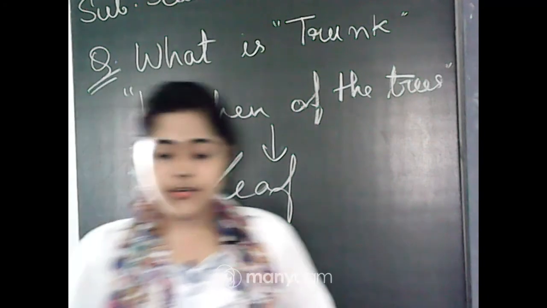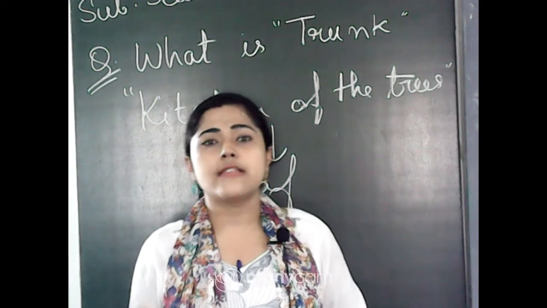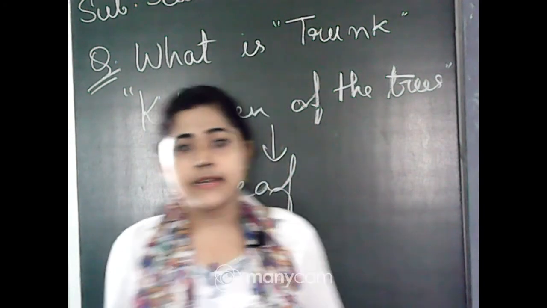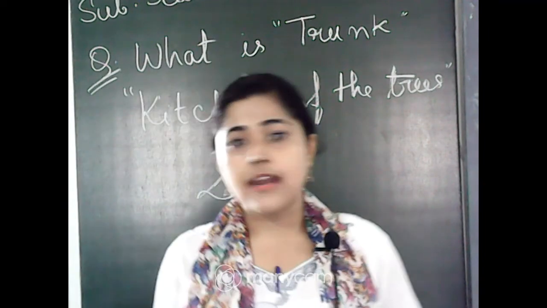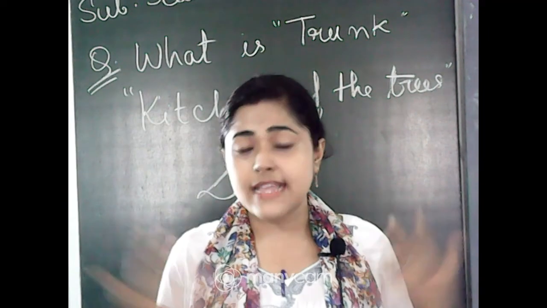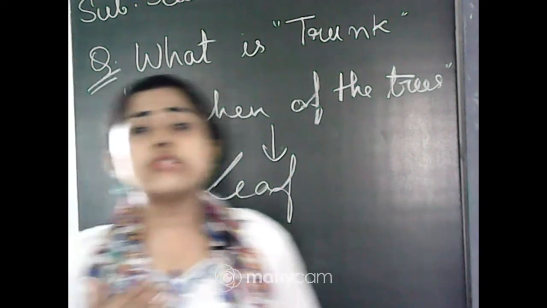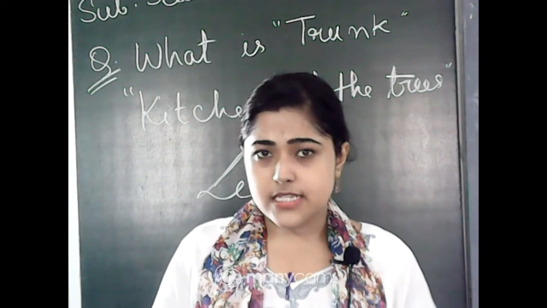And the creepers have a weak stem and they grow along the ground. That is very different from others, and you can remember it easily that some plants grow along the ground. They do not need anything to climb up. So those plants are called creepers.